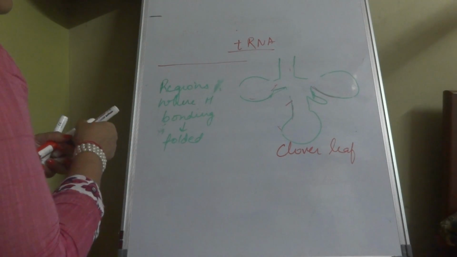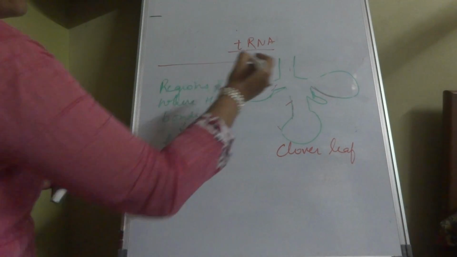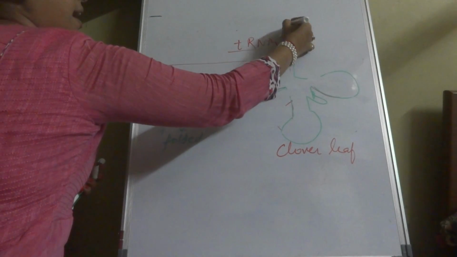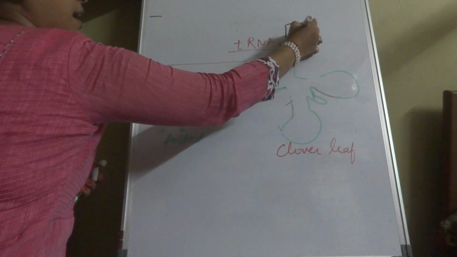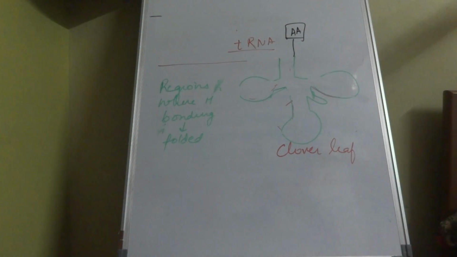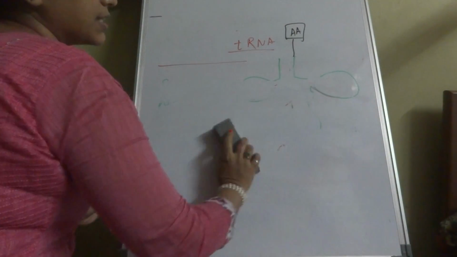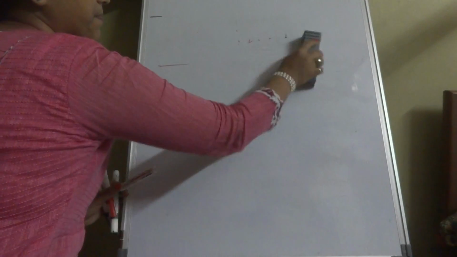So as I told you, it has an arm which will have an amino acid acceptor which will accept amino acids. This arm which accepts the amino acid is simply called the amino acid acceptor.